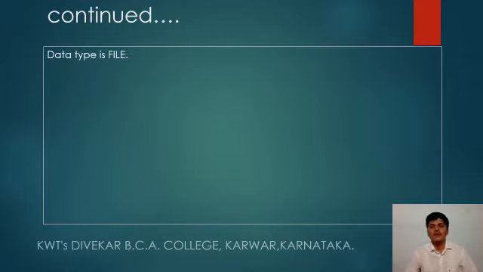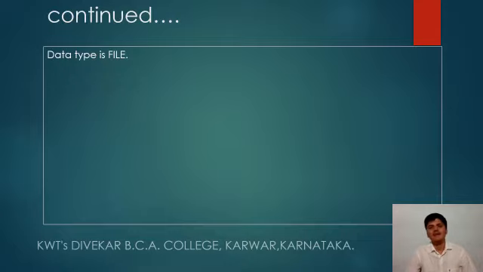So in file, the FILE keyword itself is a data type. Like we say char for character, int for integer, float for floating, and double for double.